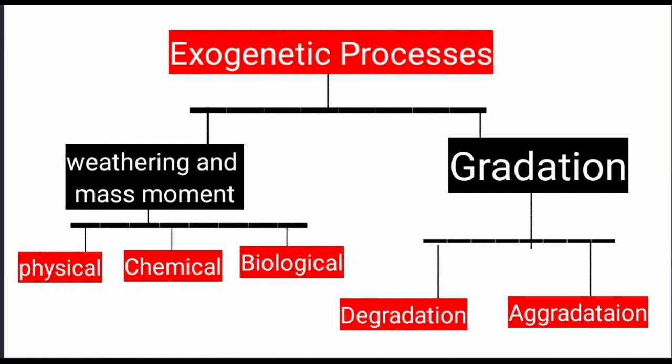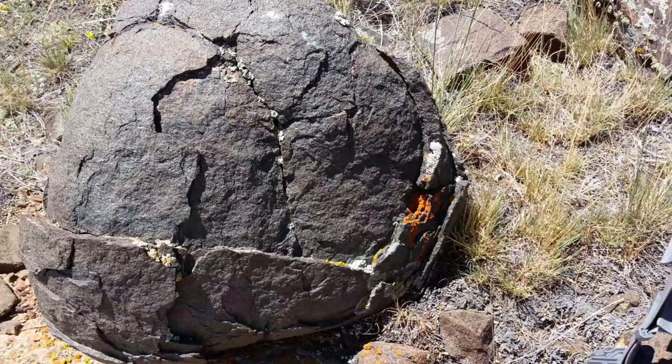There are three types of weathering: physical, chemical and biological weathering. Let's see about physical weathering first. It is a breakdown of rocks without changing their chemical composition through the action of physical forces. The constant freezing and thawing. What is thawing? Ice, snow becoming liquid as a result of warming up is called thawing. So the constant freezing and thawing of rocks during the night and day leads to the expansion and contraction of rocks. Cracks are formed and disintegration occurs.